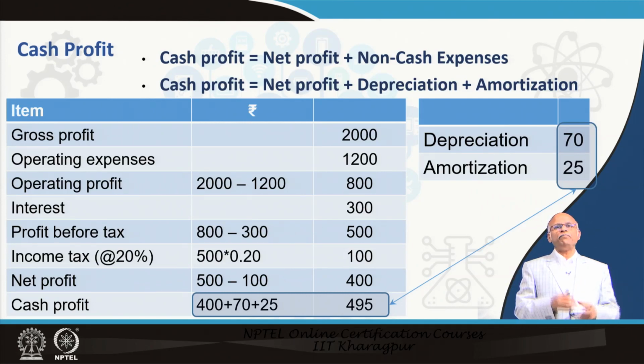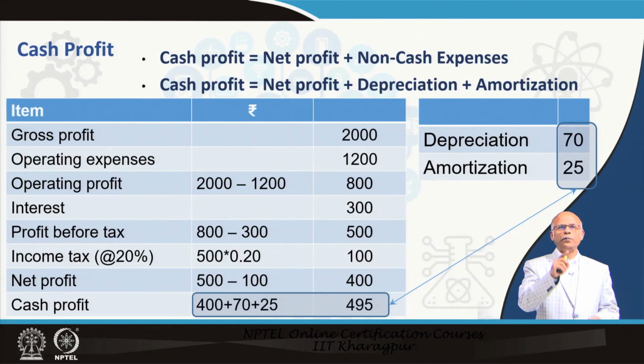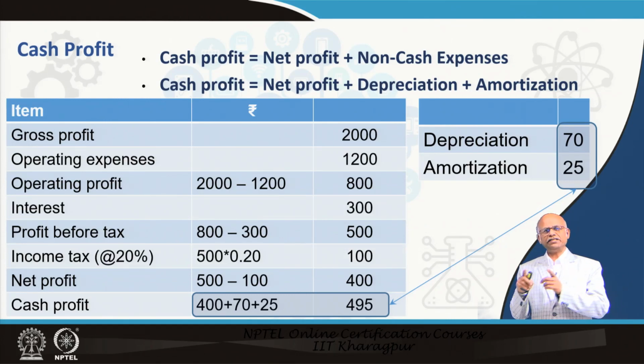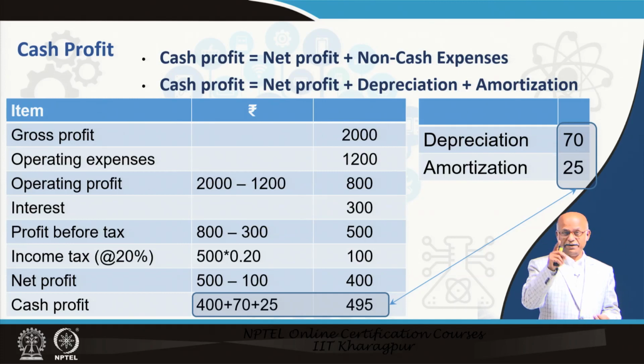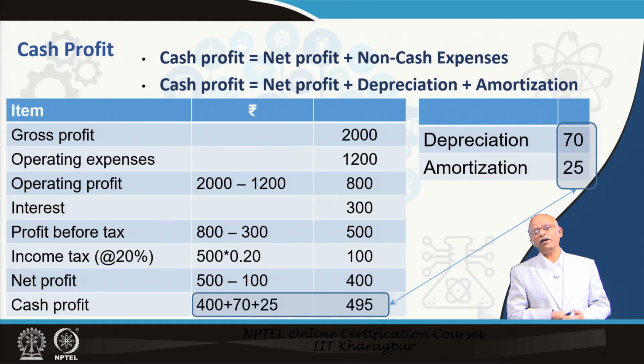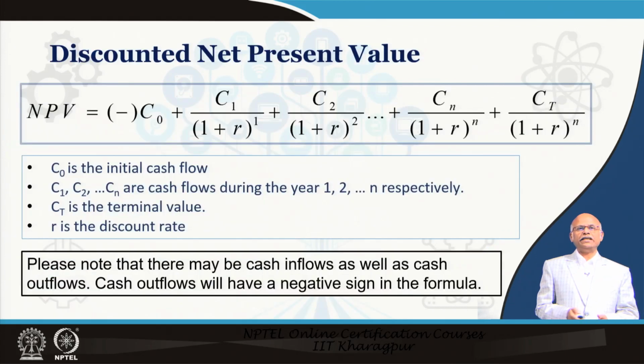Suppose you have this financial statement: gross profit is 2000, operating expenses 1200, operating profit is gross profit minus operating expenses, 800, interest is 300. So, profit before tax is 500, then finally, you have net profit of 400. Now, what is cash profit? Cash profit is net profit plus depreciation plus amortization, it becomes 495. That is what is cash flow, positive cash flow. If you see a negative value, it is negative cash flow.